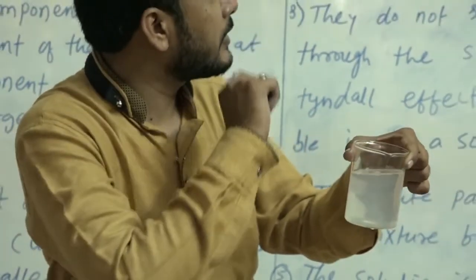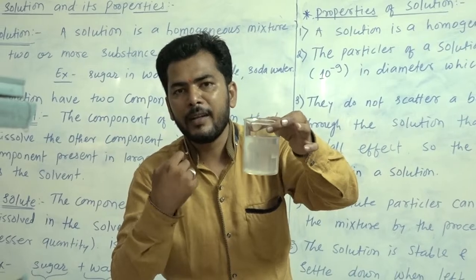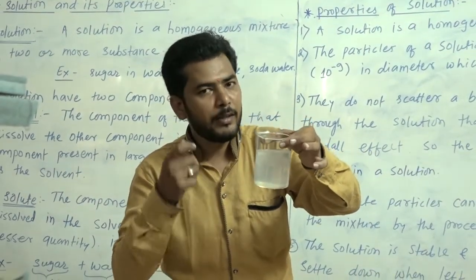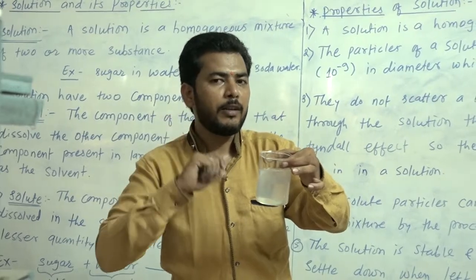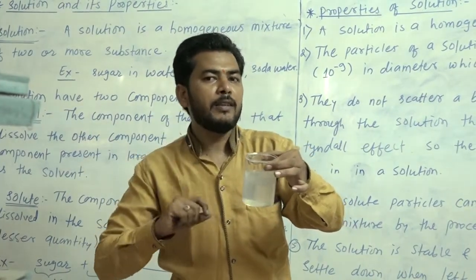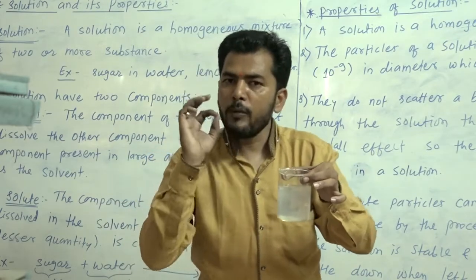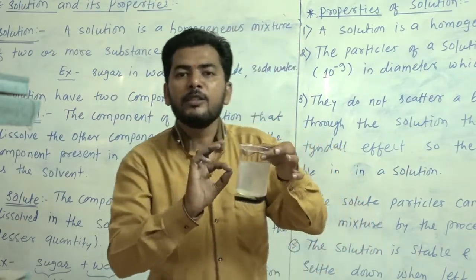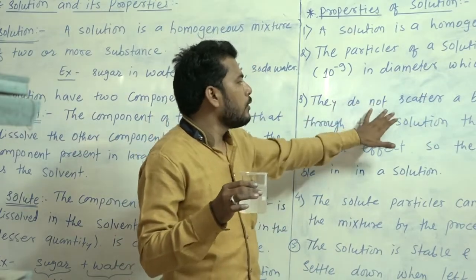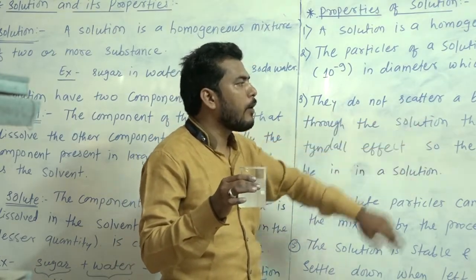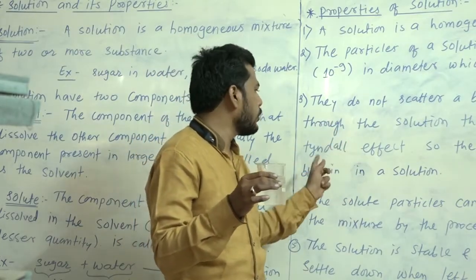Our first property gets clear, and we are not able to see these particles with our naked eyes. The reason behind it is that these particles are very small. The size of these particles is smaller than 1 nanometer. Therefore we can't see these particles. The third property is they do not scatter a beam of light passing through the solution, that is, they don't show the Tyndall effect.